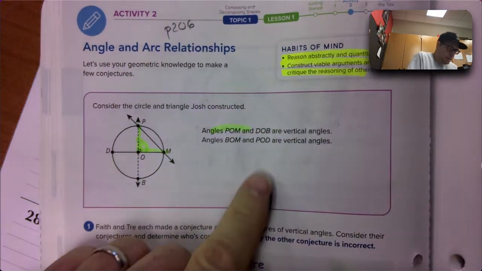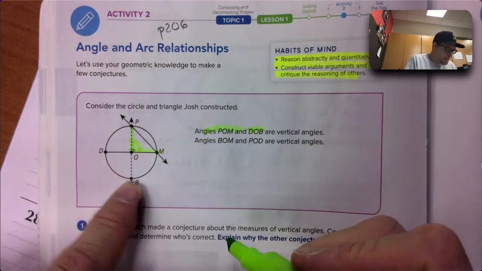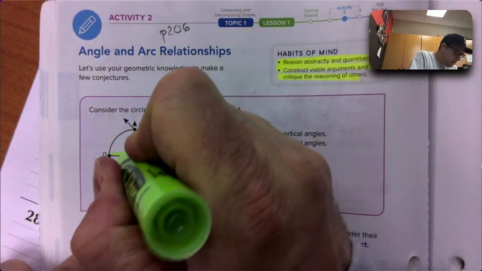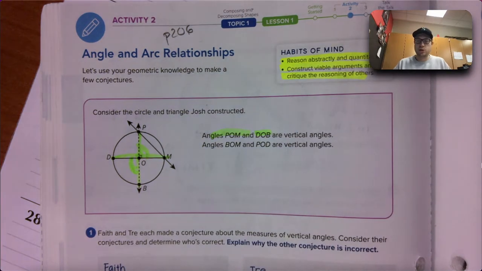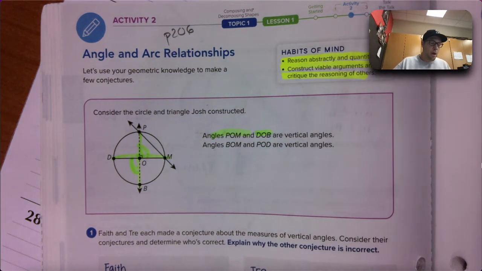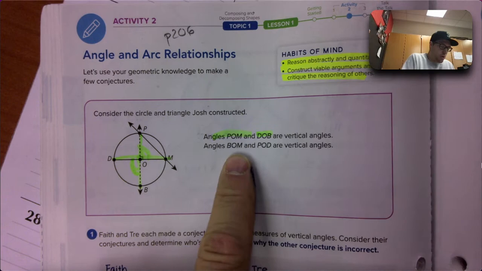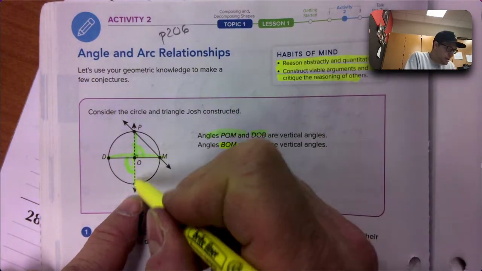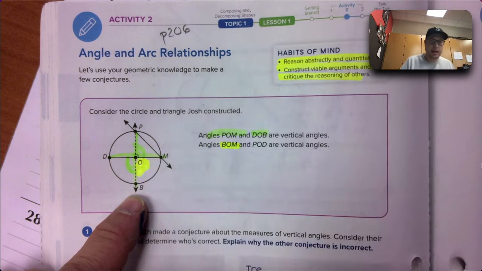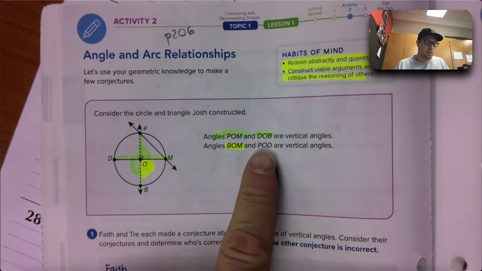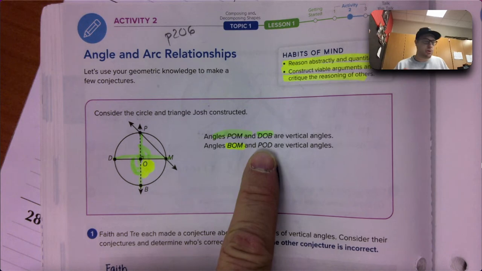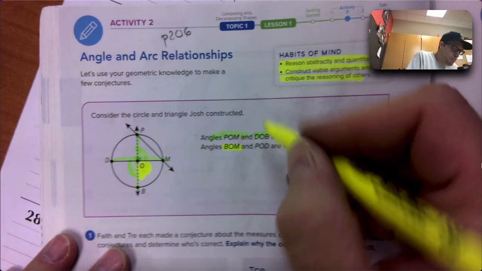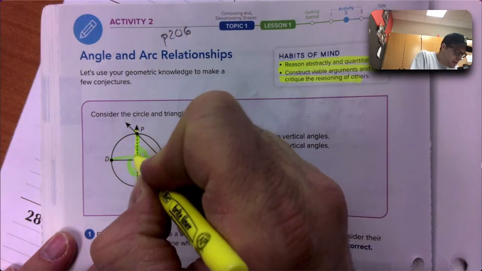Let's go with the next one. Angle BOM. So BOM. And we should highlight that in. So BOM, three letters. Highlighted a different color. And POD, great band from the early 2000s. Shout out. So POD, there it is. Those angles, they create vertical angles. I need you to spot that. All right, that's a vocabulary word for us.